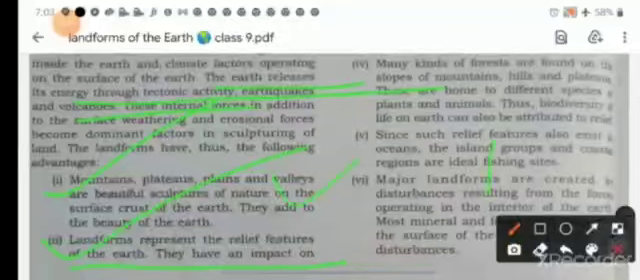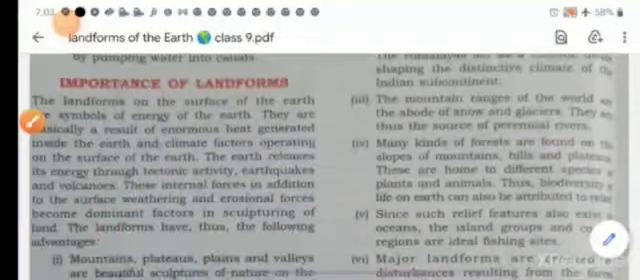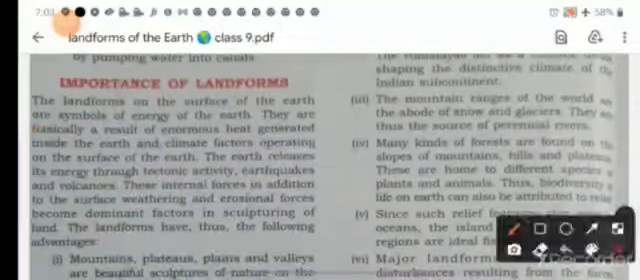The third is your mountain ranges of the world. The tops are covered with snow and glaciers. They are the source of perennial rivers. Fifth, many kinds of forest are formed on the slopes of mountains, hills and plateaus. These are home to different species of plants and animals. We can say also that biodiversity of life on the earth can be attributed to relief. And the next point is that island groups and coastal regions are ideal fishing sites. And the last point is your